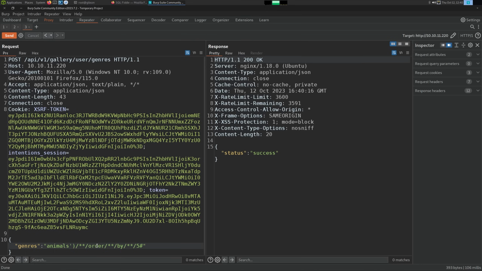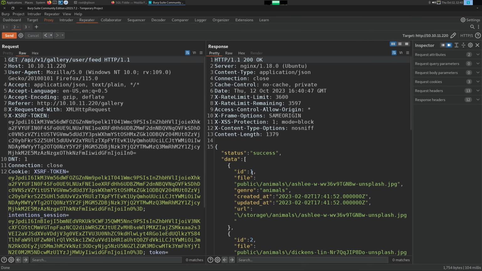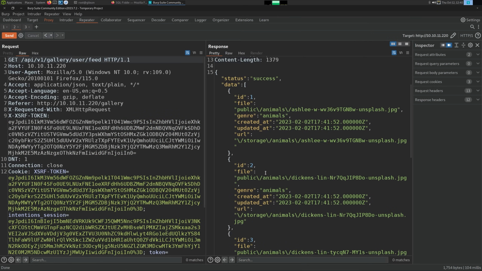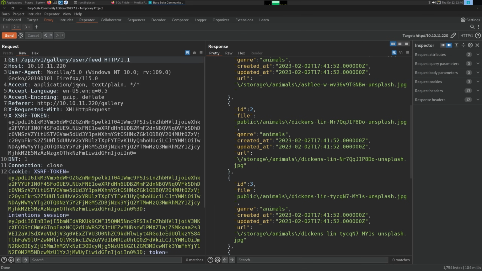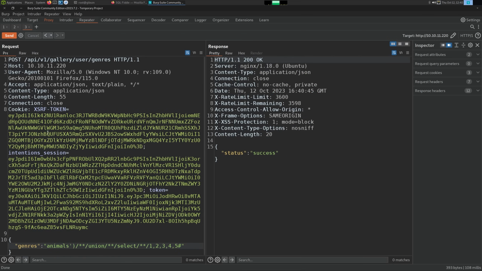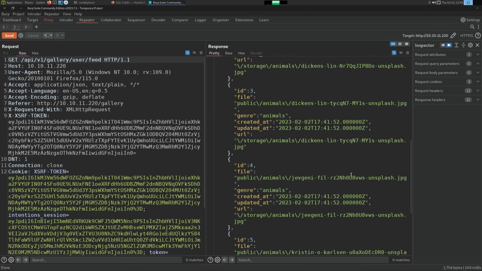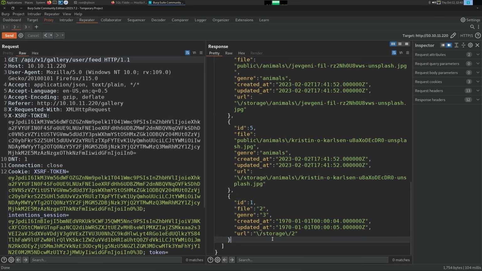So now we can go over to a union. We can say union select, and then 1, 2, 3, 4, 5. Go here. And I expected to see, oh, the reason we're getting a bunch of stuff is because our union is at the very bottom.